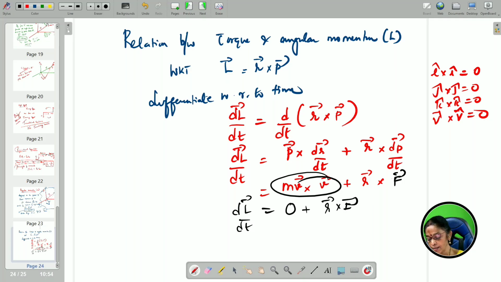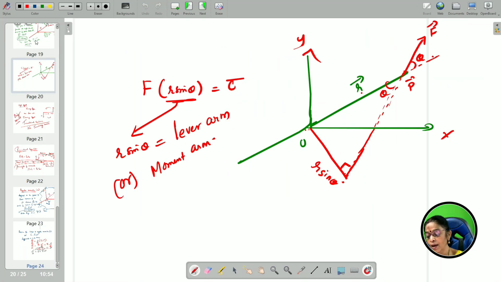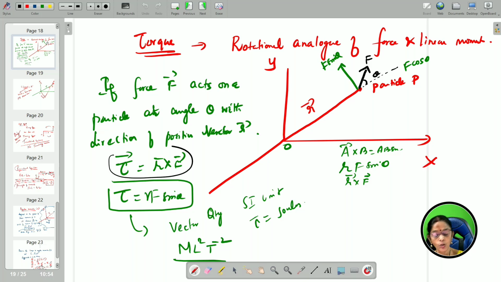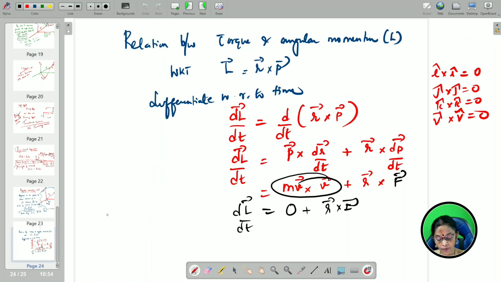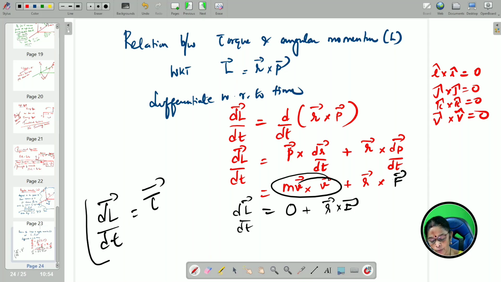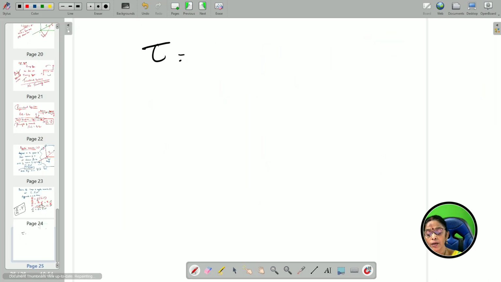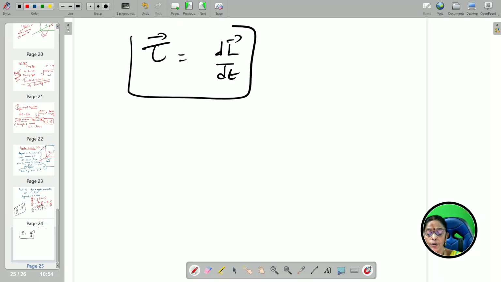Children, what is r cross F? We have seen now what is r cross F. r cross F is torque. So, therefore, you can write dL by dt is equal to r cross F, which is tau. So, torque tau is equal to dL by dt. That is the relation between torque and angular momentum.